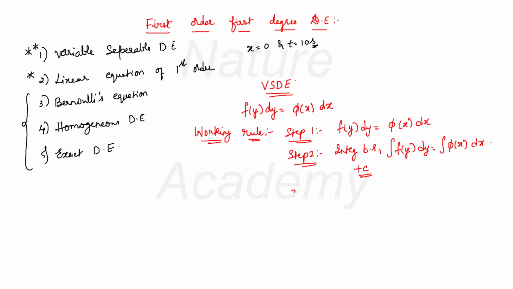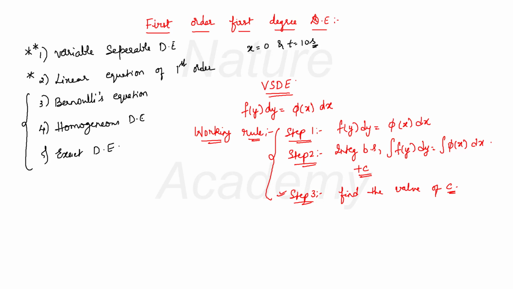So I will write it as step 3. Your step 3 is find the value of c, if asked, actually. If you are told to do so, you have to find the value of c, or if you require the value of c in your final answer, then also you have to find the value of c. So step 3 is optional, you have to decide by yourself. So these 3 steps you have to keep in mind, which is the working rule for variable separable differential equation.